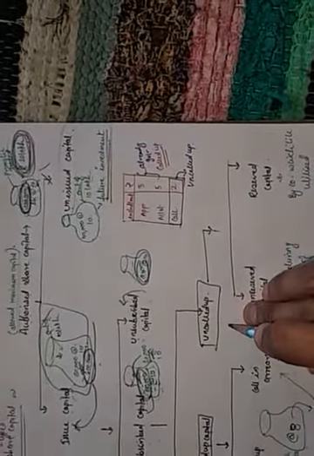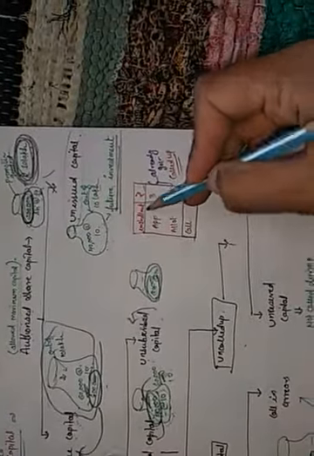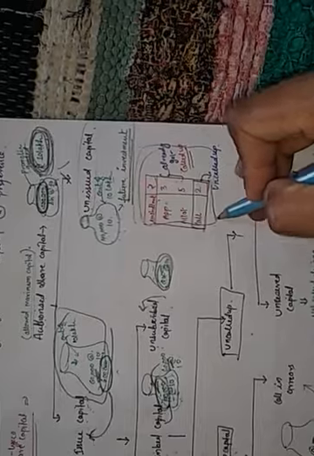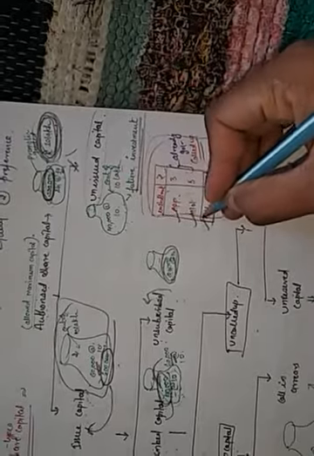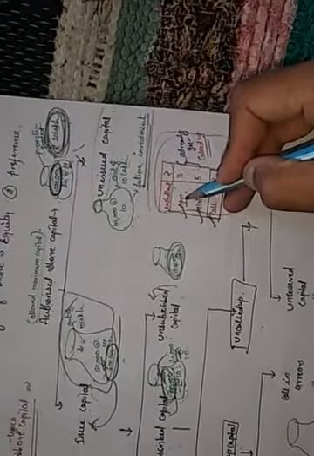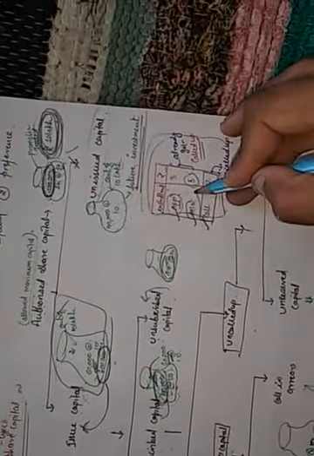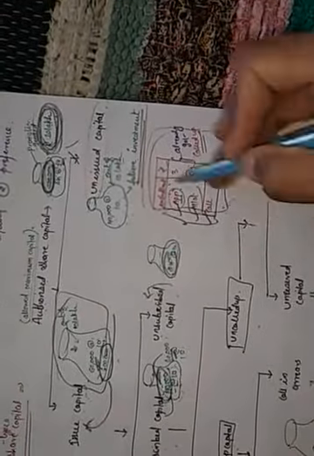Now come to the next, called up capital and uncalled up capital. For the called up capital, come to this chart. Whenever the company wants money from the public, it always goes with installments. The company wants 10 rupees for each share, and for that 10 rupees it is allotting different calls. Like first 3 rupees you will pay on application, next 5 rupees on allotment, and next 2 rupees on the call. So this is called installment basis.